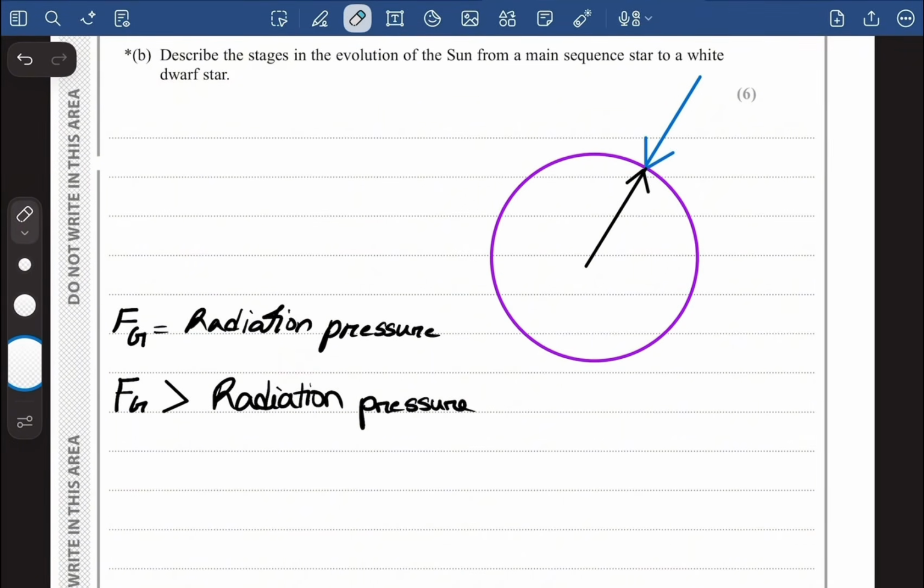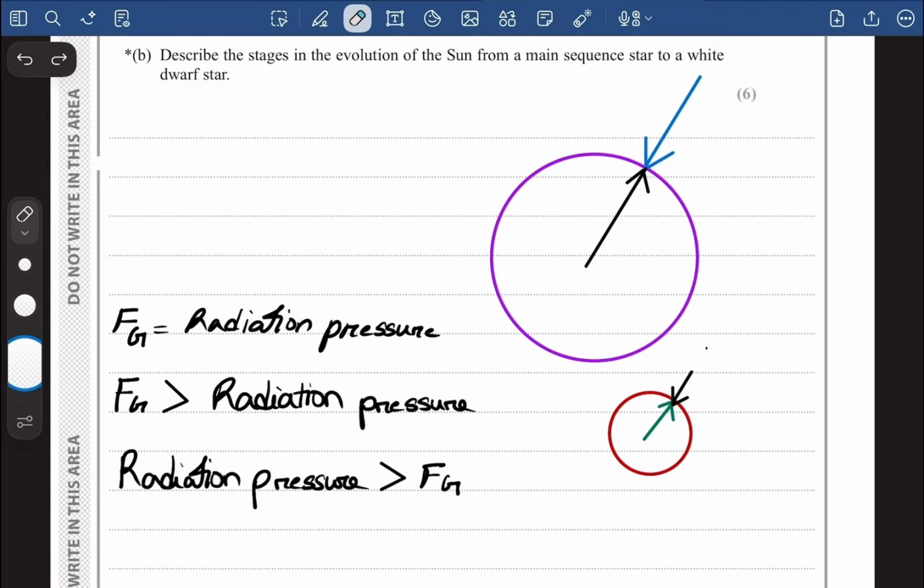And as the gravitational force dominates, the Sun contracts under the gravitational force, because right now the gravitational force is greater than the radiation pressure. The temperature of the Sun increases, the helium fusion starts. And when the helium fusion starts, at that time the radiation pressure increases. And then again, the radiation pressure becomes greater than the gravitational force. At that time, the Sun expands.